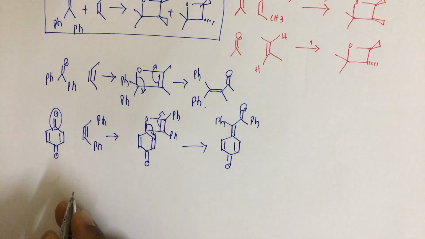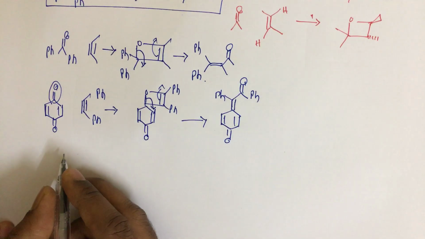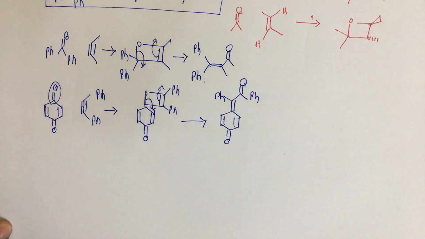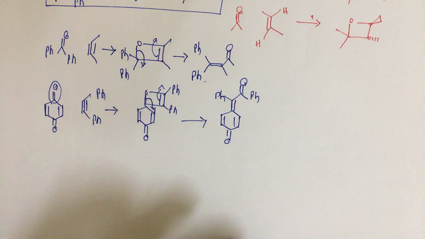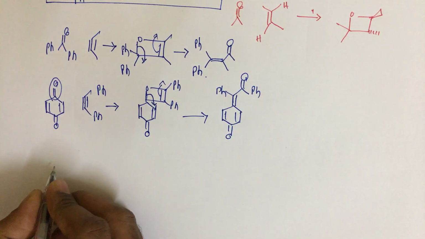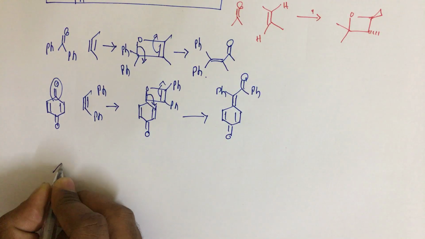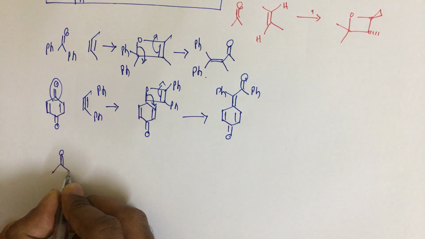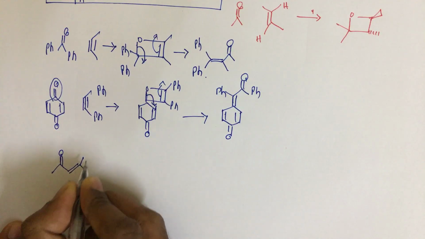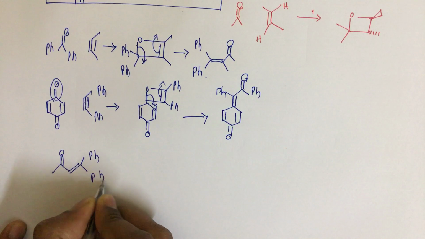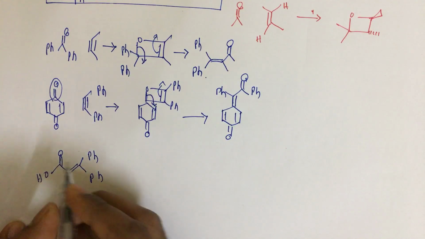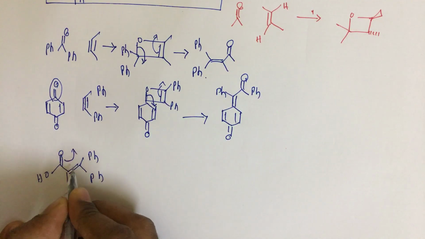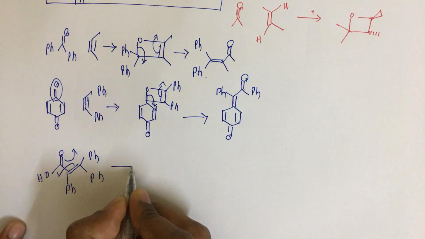And some intramolecular Paternò-Büchi reactions. In photochemistry, mostly the intramolecular reactions are very important. So when we have alpha beta unsaturated carboxylic acids, this bond comes like this, this comes like this.